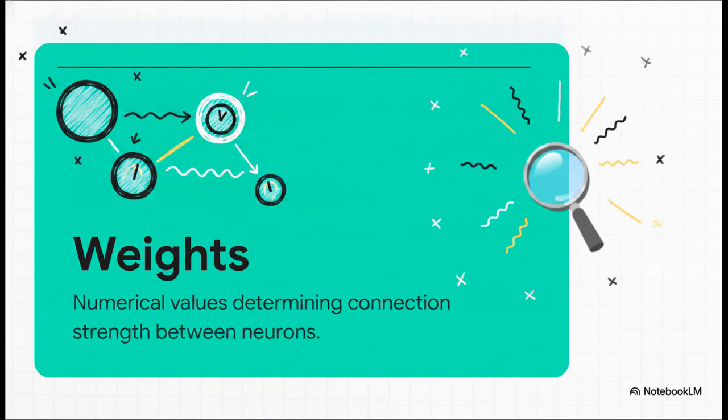But wait, how does the network know which piece of data is the most important? That brings us to W for weights. Within those connections between the nodes we just looked at, there are numerical values called weights. Think of weights like fine-tuned dials. During the training process, the system is constantly adjusting these dials to determine the strength of the connection between specific neurons. It's absolutely crucial because it lets the model focus on contextually relevant inputs and just ignore the random noise.